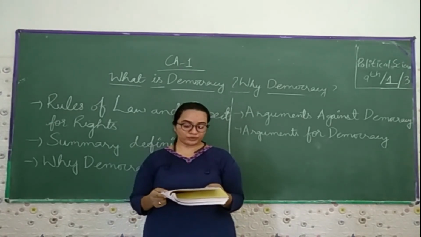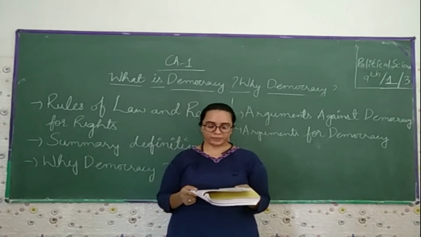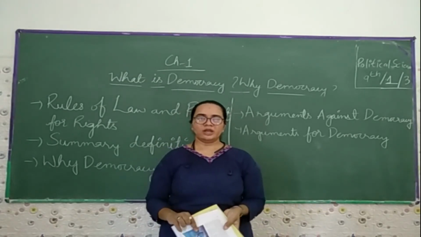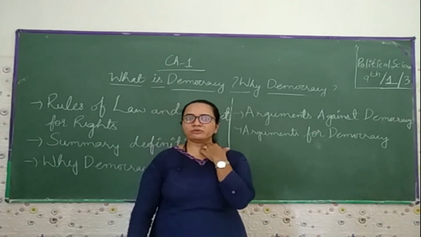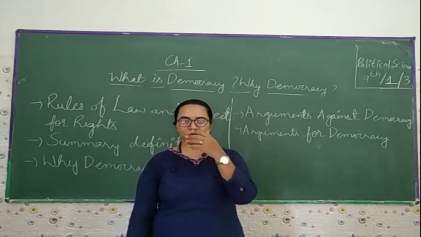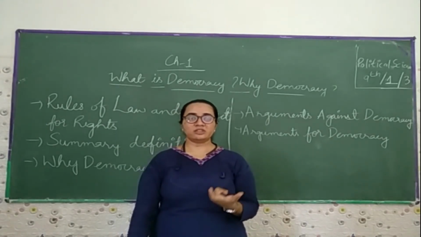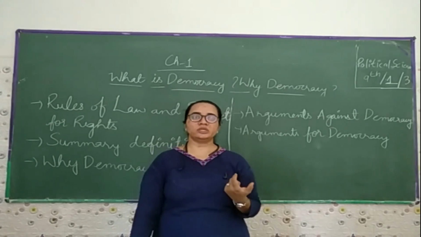If we talk about the fifth one, democracy leads to corruption for it is based on electoral competition. Yes, in some democratic countries they do corruption, like a number of parties. What they think is that if we bribe some people, if we do some corruption in this particular election, we can win the election. We can't say it is a fair election. We can say it is an unfair election because they do the corruption over there.